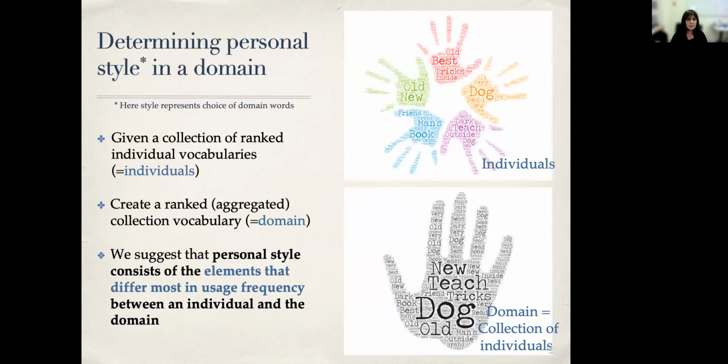Given a domain, let's say movies, we claim that we can identify personal style in the domain by identifying how an individual is different from the domain in their choice of words. That is, we claim that in a topical domain, personal style are the elements that differ most in usage frequency between an individual and the domain.